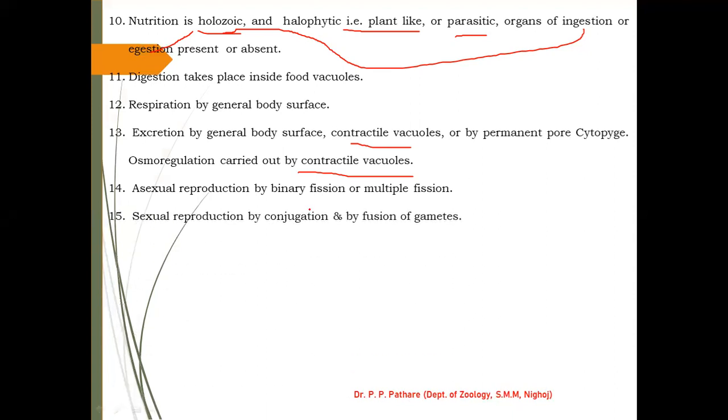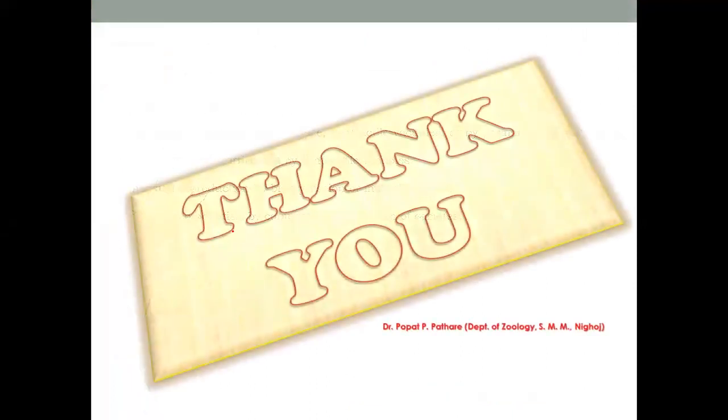Sexual reproduction is through conjugation, that is mating or fusion of two different individuals to transfer their genetic material in the form of gametes, and they can start the reproduction. This type of reproduction is not generally observed in protists. Only well developed protists show the sexual type of reproduction.